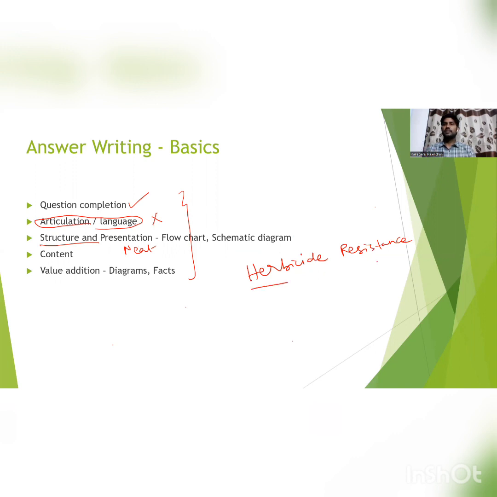So the topic, the heading, herbicide resistance. In the A4 sheet, you can make notes like this. In the A4 sheet, you can divide the page into two.